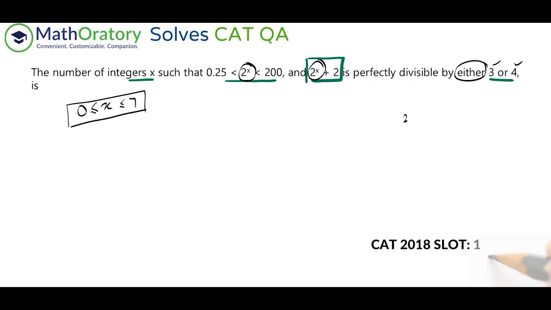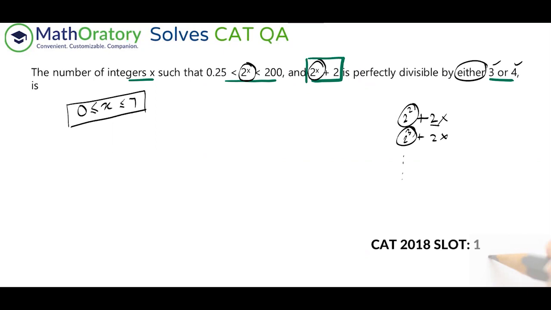So if I have, let's say, 2 square or 2 cube, these numbers, so x equal to 2, 3, 4 onwards, if I add a 2 to this, the problem is this will never be divisible by 4. Any number of this form, beyond this, or 2 square, 2 cube, 2 to the power 4, all of this, if you add 2 to it, it will never be divisible by 4. The reason being, the first part will always be divisible by 4, but the second part won't be. So same thing here, right? 2 cube, 2 to the power 4, whichever you take, is definitely divisible by 4, right? 4 is 2 square. But the second part, when you're adding the 2, it's not divisible by 4. So if one part is divisible by 4 and the other is not, we are not going to have a multiple of 4.